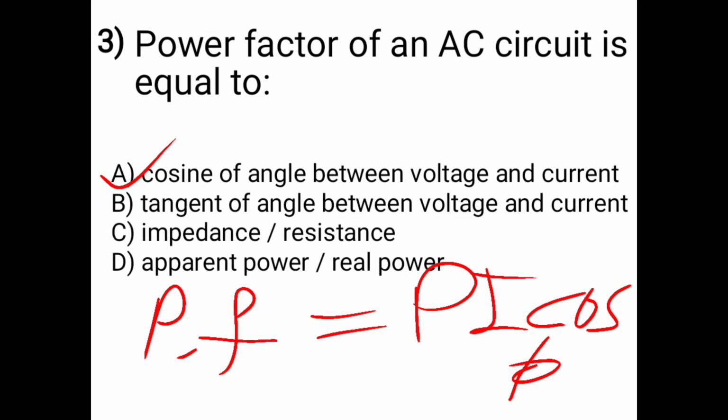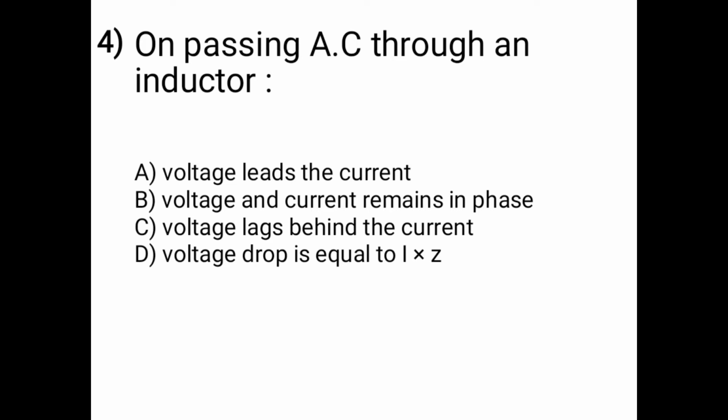current. So here we see the fourth question. On passing AC through an inductor, what happens? Options are, A is voltage leads the current, B is voltage and current remain in phase, C is voltage lags behind the current, and D is voltage drop is equal to I into Z. Option A is the correct answer, voltage leads the current.